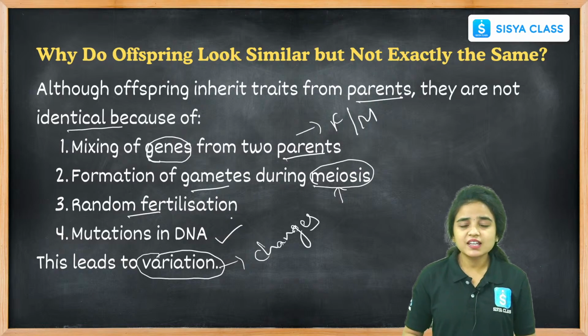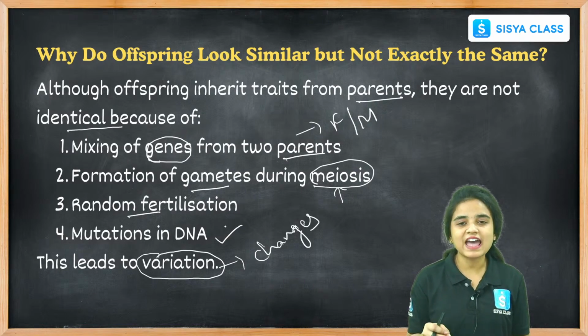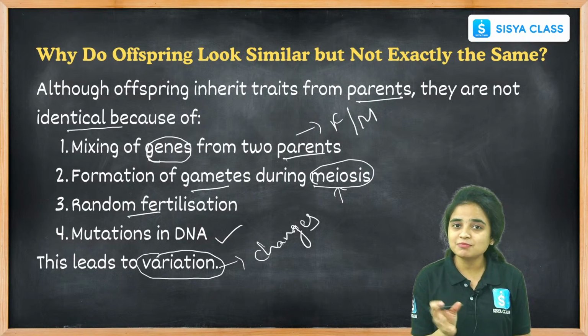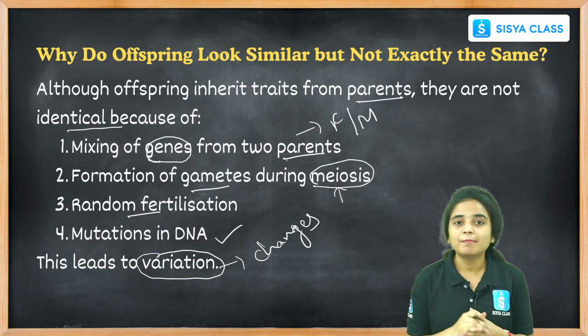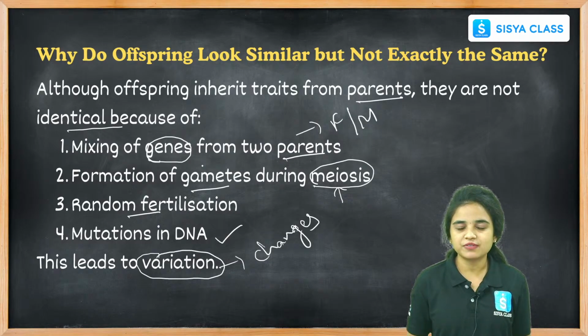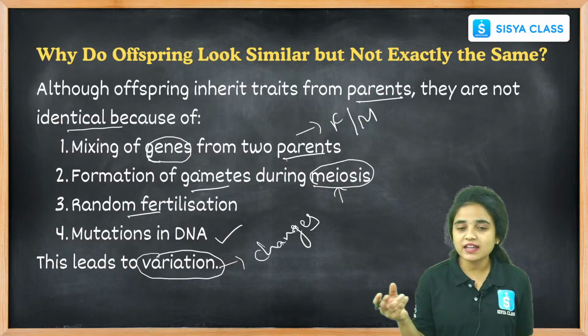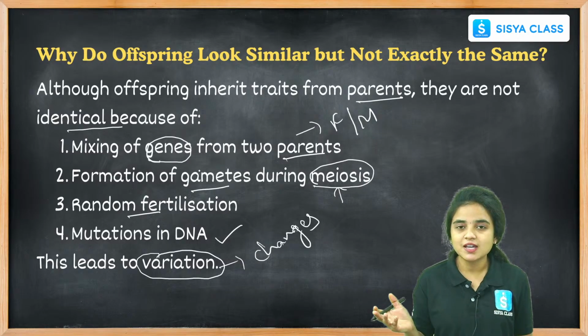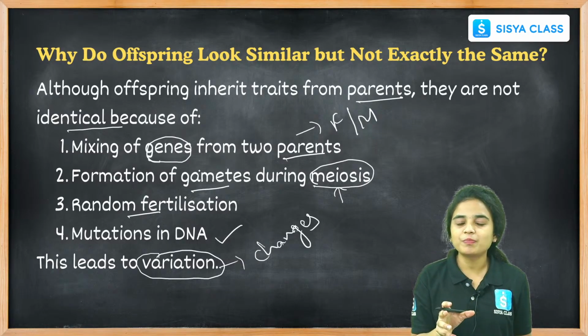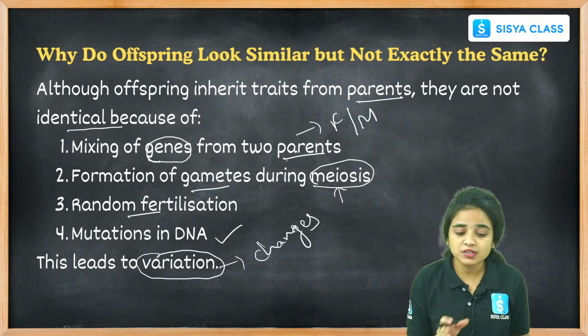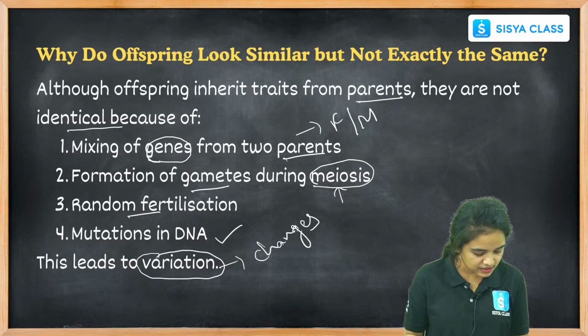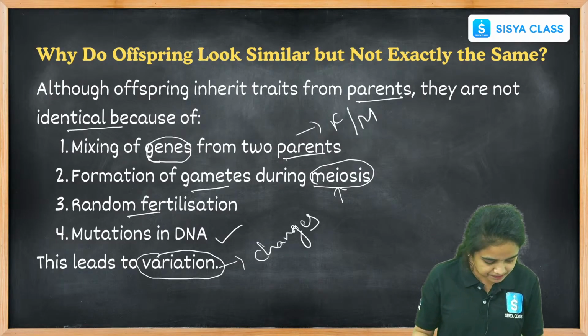We have similar characters from our parents, but we are not at all an exact copy of them. We get the genes from our parents, but an exact ditto copy will not be obtained from them due to the mixing of the genes from two parents.